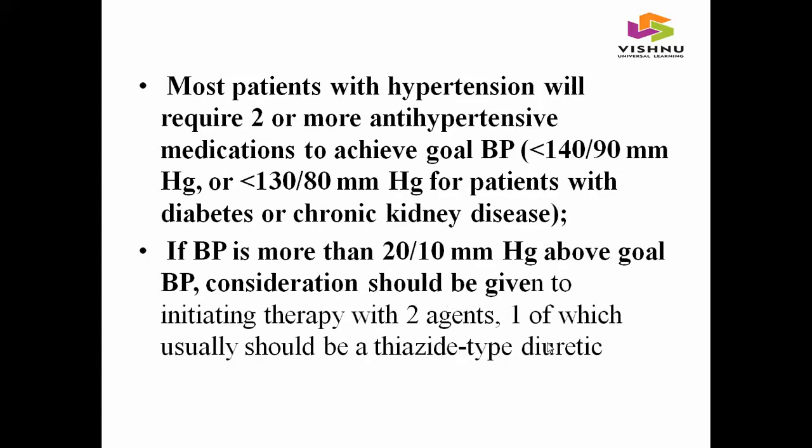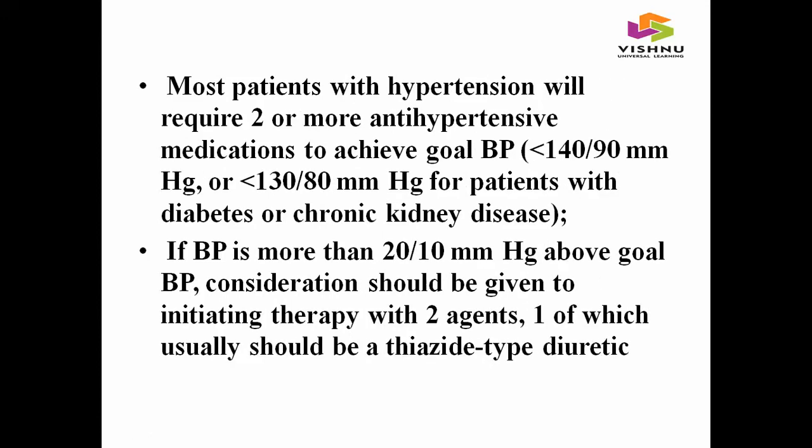Most patients with hypertension will require 2 or more antihypertensive medications to achieve goal BP. And if BP is more than 20 by 10 mmHg above goal BP, therapy should start with 2 agents, and among those 2 agents one should be the thiazide type diuretic.